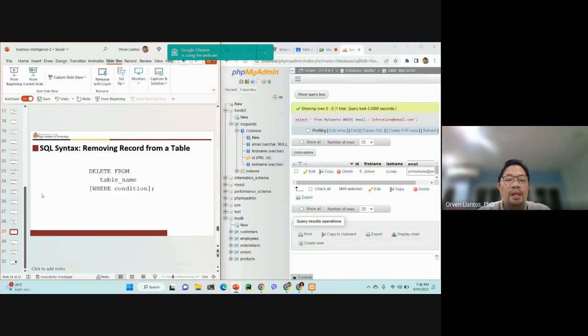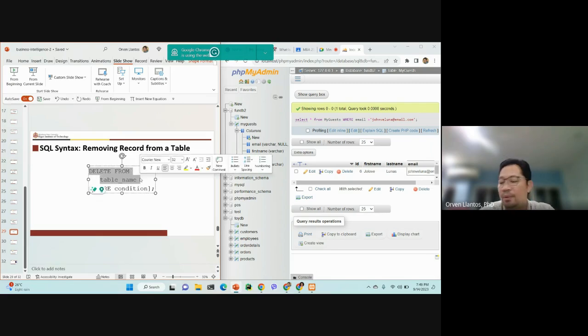And then next, we have DELETE FROM table name. Again, this one is very dangerous. If you just put DELETE FROM and then the table name, it means that you are going to remove all the rows in the table, no matter if it is 1 million rows, 5 million rows, or 20 million rows, with just this simple command. All the rows in the table will be deleted, and that is a very dangerous command.